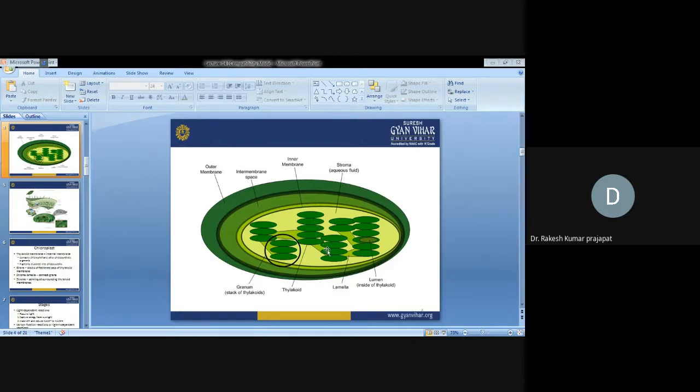All these thylakoids, the grana, are connected with each other by a particular channel known as the stroma lamella. Inside these stacks there is a gap, known as the lumen inside the thylakoid.